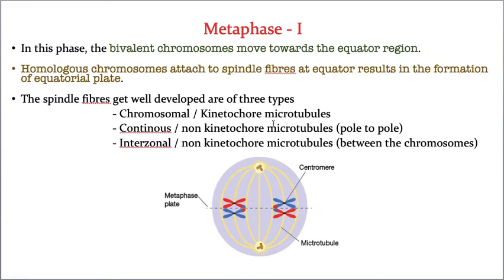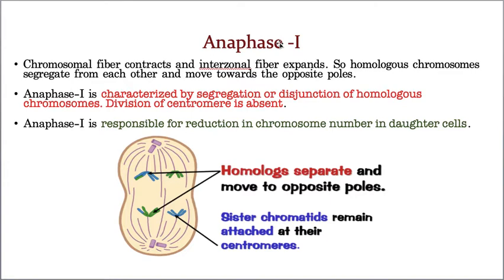So metaphase 1 is characterized by spindle fiber formation, and second, the arrangement of all these homologous chromosomes at the equator region, which results in the formation of the metaphasic plate or equatorial plate. Okay, these are the changes that can be seen in metaphase 1. Now let us take the next phase, that is anaphase 1.